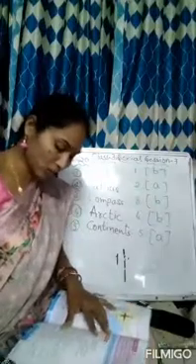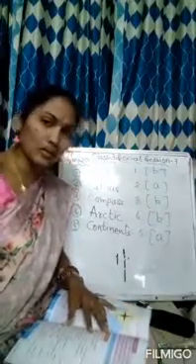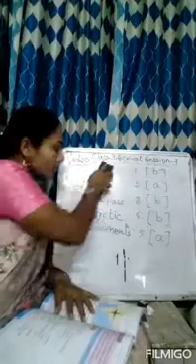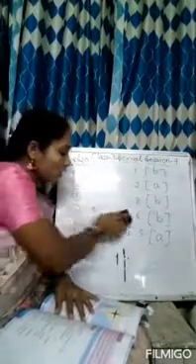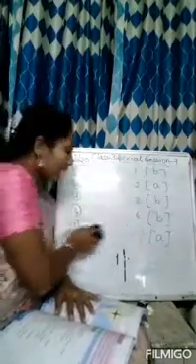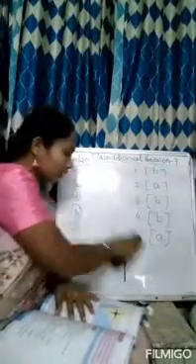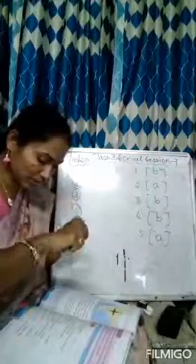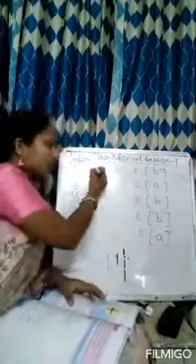Now they have given the true or false. Write true or false. A map is mounted on a stand. True or false? False, because a globe is mounted on a stand. So a map is not mounted on a stand. So the first one is false. Write F.